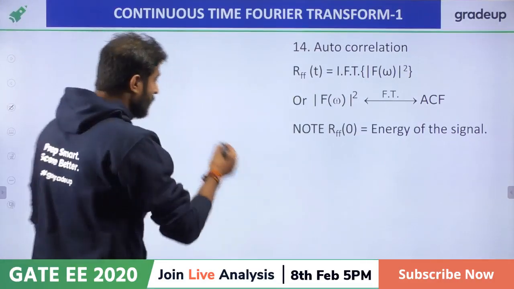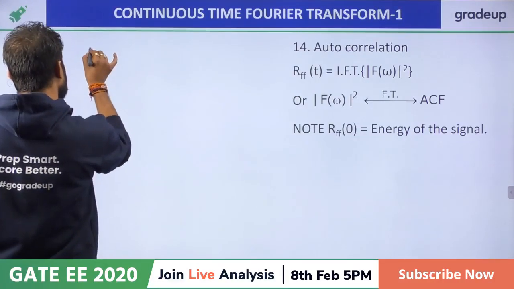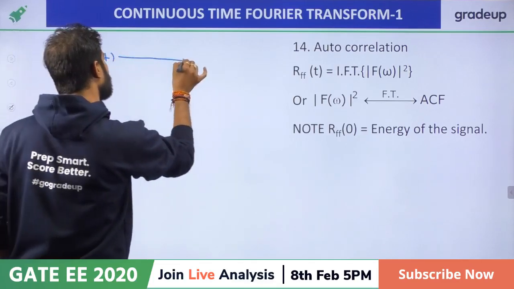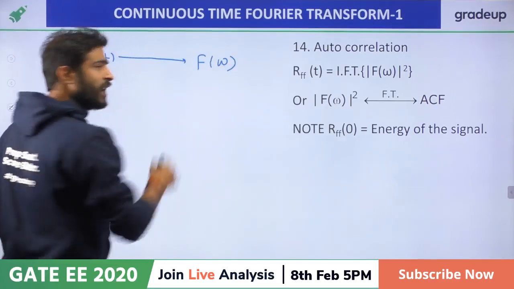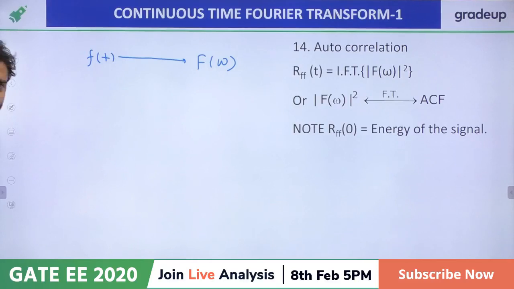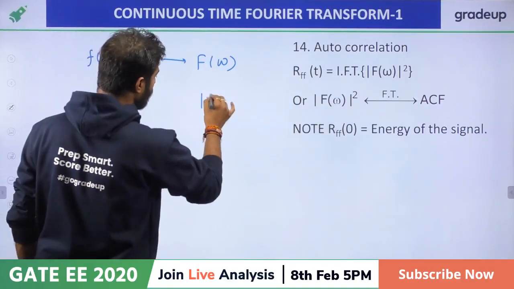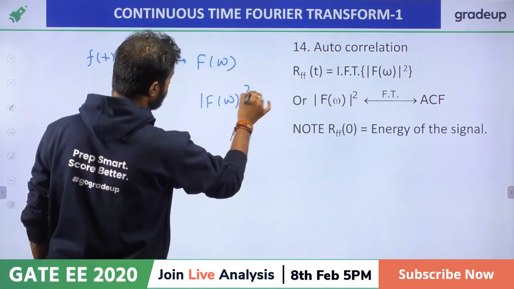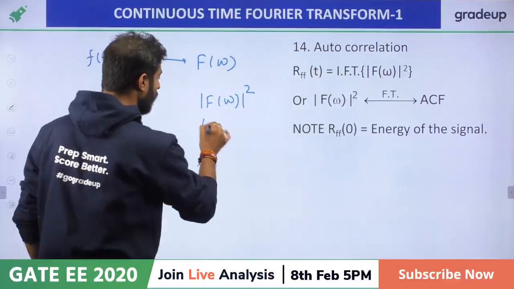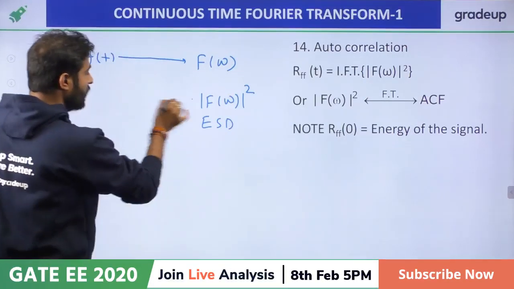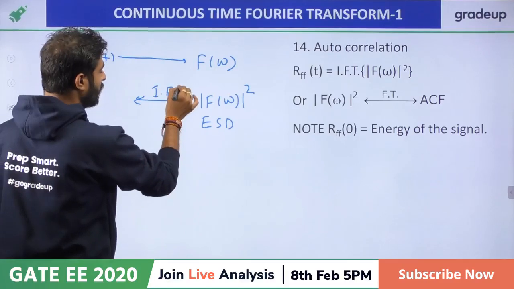Autocorrelation function. If f of t having the Fourier transform f of omega, just take the mode of f of omega and square it. It is called what? Sir, it is called ESD, energy spectral density. Take the inverse Fourier transform of this function.